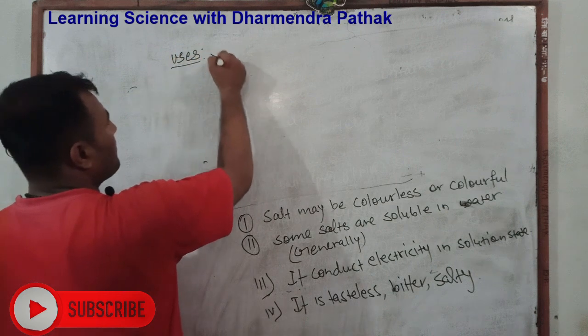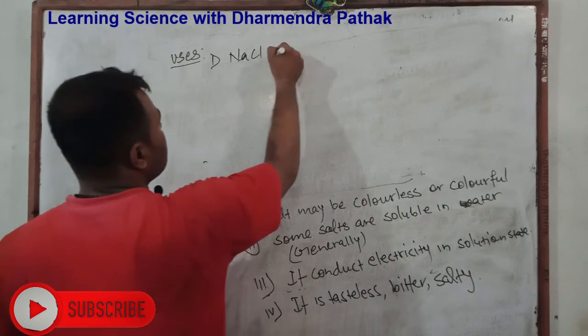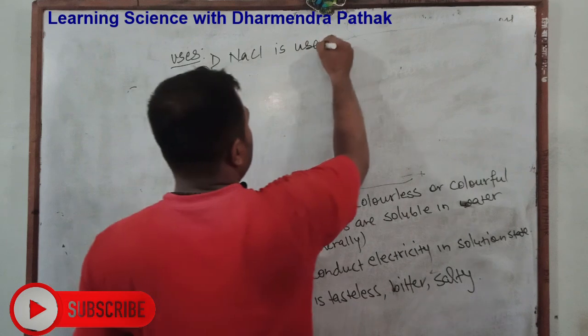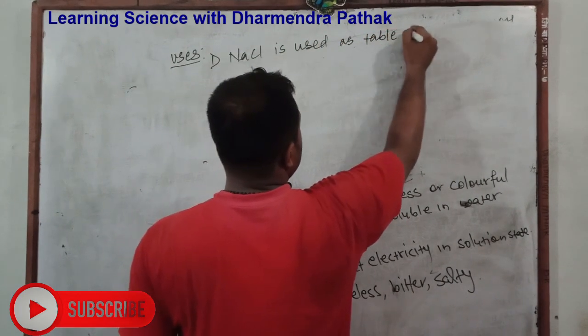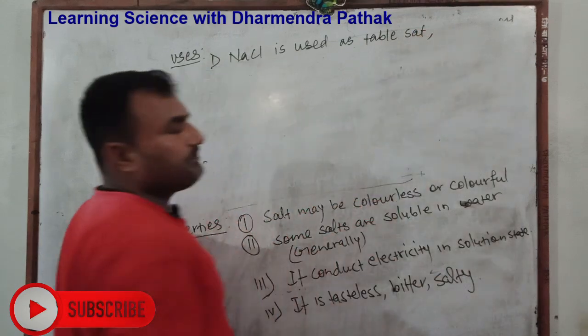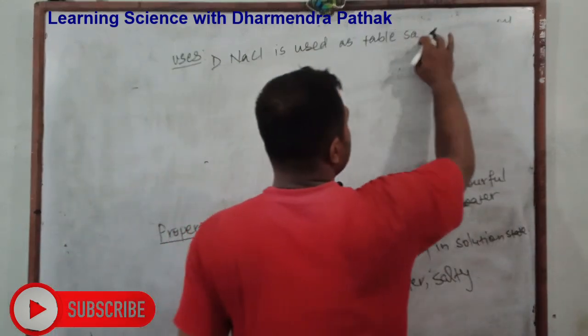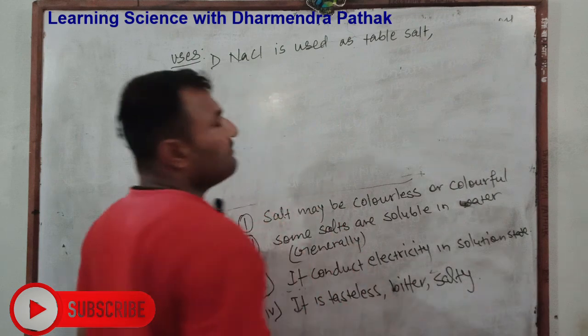Sodium chloride is used as cooking salt or table salt. Mostly it is used in the kitchen, in food material.